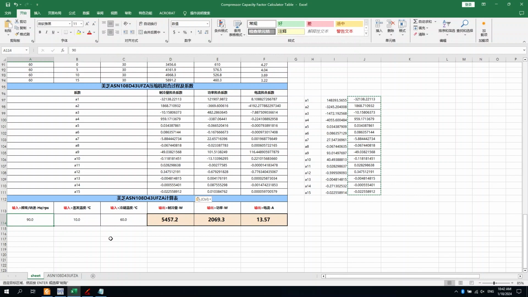Now that we have done that, let's try the calculations for different operating conditions. Nothing seems out of the ordinary.